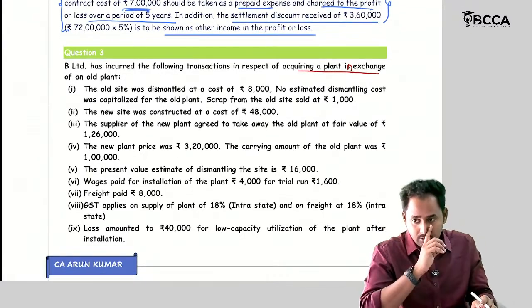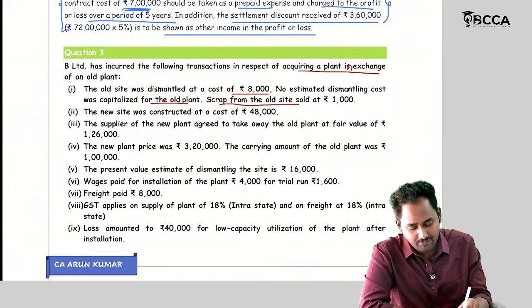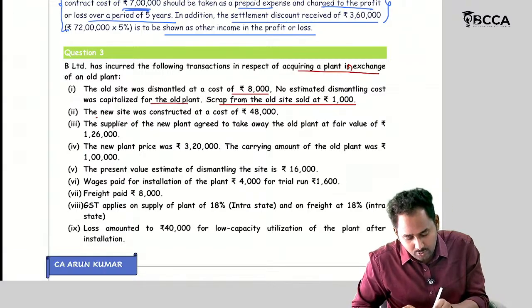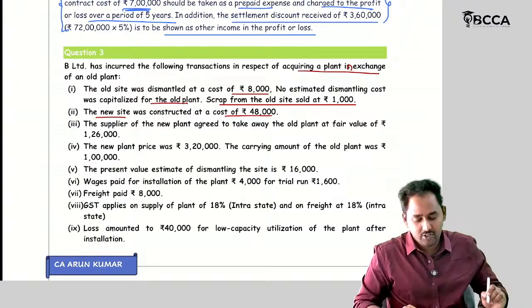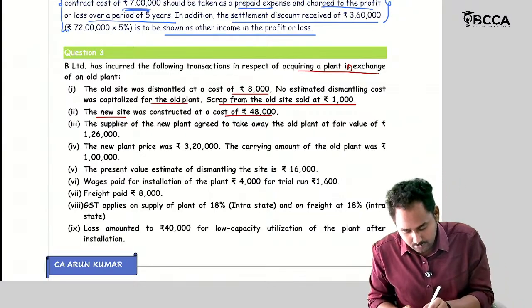The old site was dismantled at a cost of 8,000 and no estimated dismantling cost was captured for the old plant. The scrap from the old site was sold at 1,000 rupees. The new site was constructed at a cost of 48,000. Here, what happened, I will tell you.